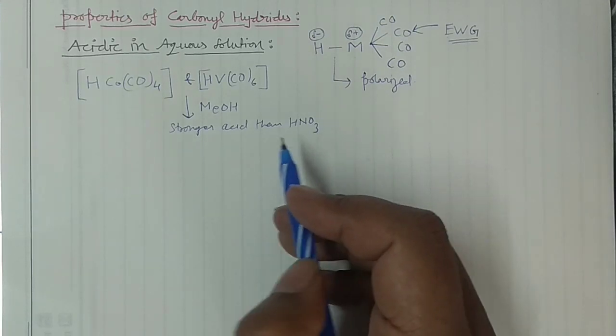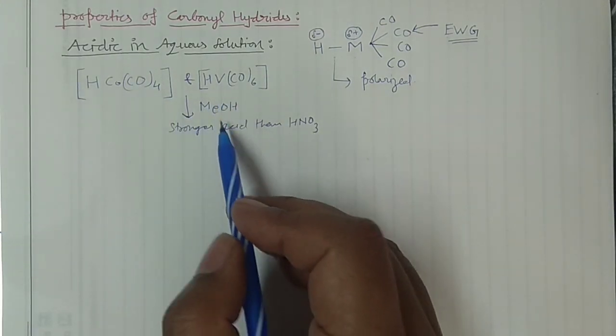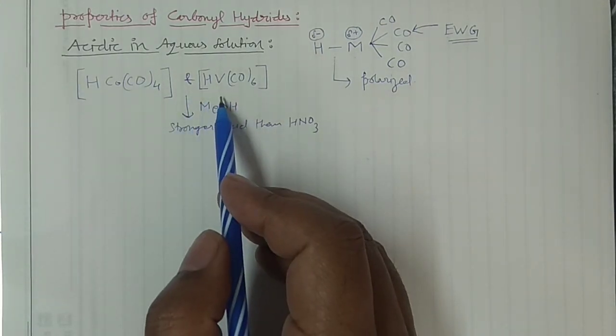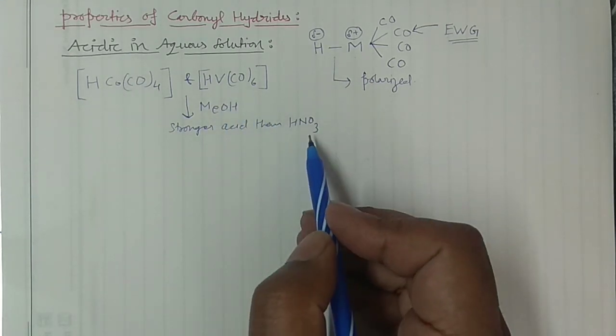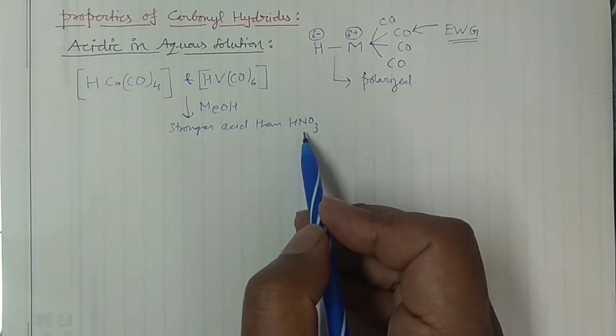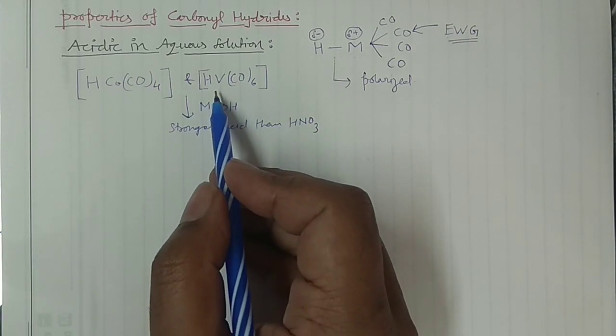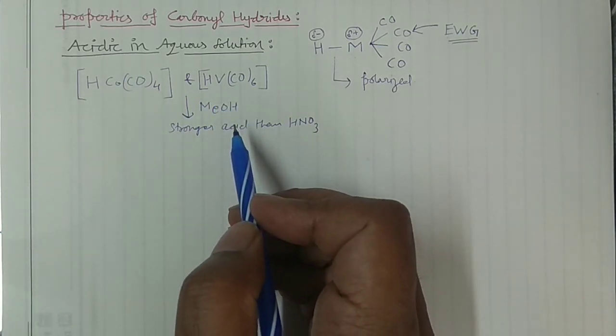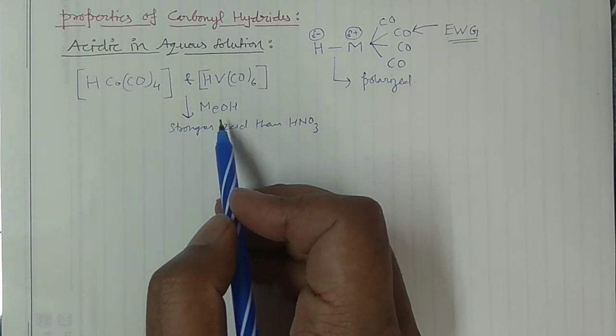So when you dissolve these compounds in methanol, it gives them an acidic nature, and that acidity is quite high compared to HNO3. However, these two are less acidic than HCl in methanol.